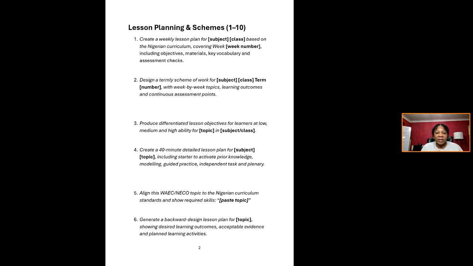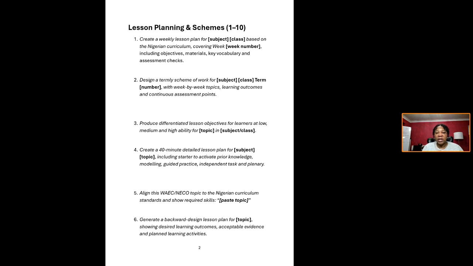Design a term's scheme of work. You can actually do schemes of work with AI, you know, and ChatGPT is quite good. It will go and fetch schemes of work from any source for you. It may not be perfect, but it will do something for you.